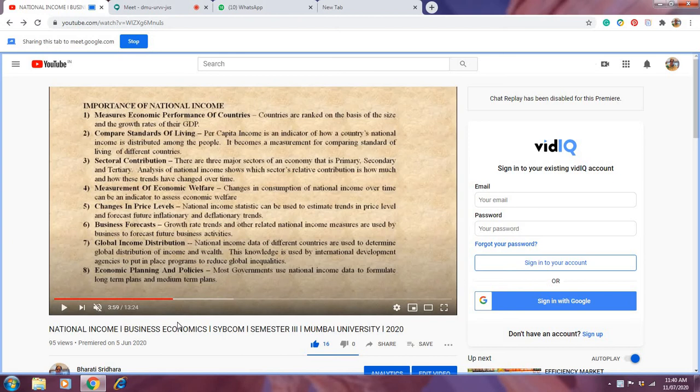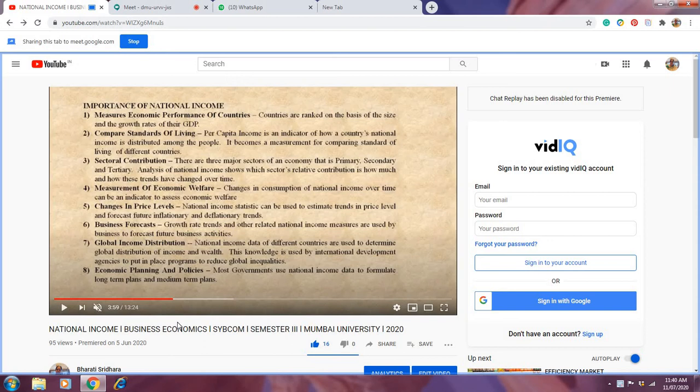So the business is thinking on those lines, what to produce, what not to produce, to whom to produce, for what to produce. All these forecasts are really very, very important for any business. Say, for example, if I say that today I am going to start new production and I am going to produce only typewriters, people will laugh at me. They will say, what a foolish thing you are doing. Because today typewriters do not have demand. The demand is for smartphones, for iPads, for laptops, for computers, right?